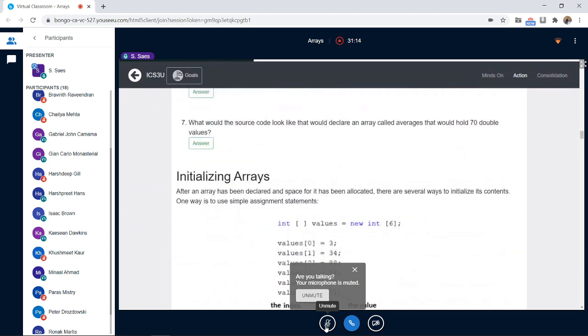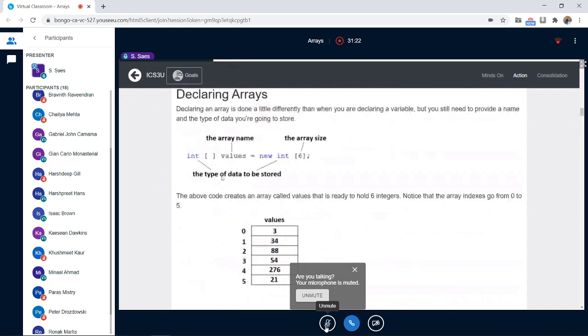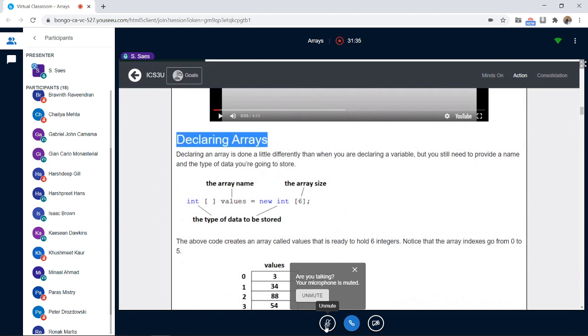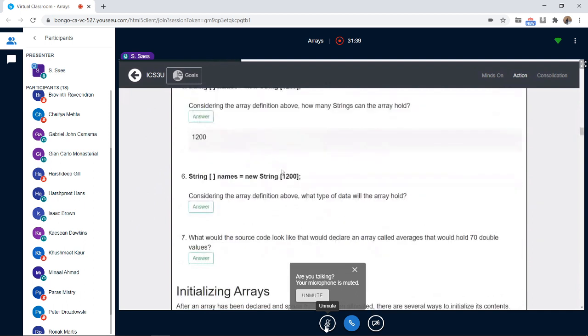Okay, the next thing we need to learn here is initializing arrays. So what we did before, step one, was declaring arrays. First, we have to tell the computer that we need some locations, some spaces in memory to hold information. That means declaring an array. Next, we have to initialize it.